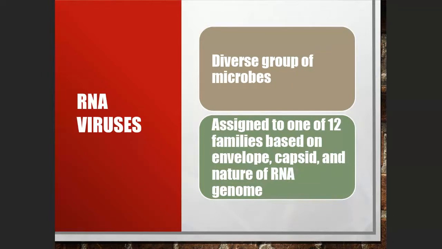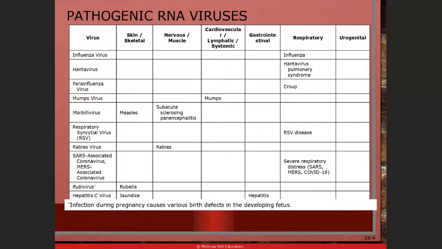Compared to the DNA viruses, the RNA viruses that infect humans are actually more diverse. It means that there are more types of RNA viruses that infect humans compared to DNA viruses. So these are several RNA viruses that infect humans.